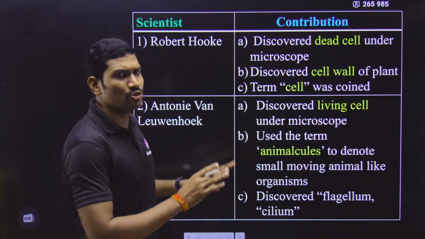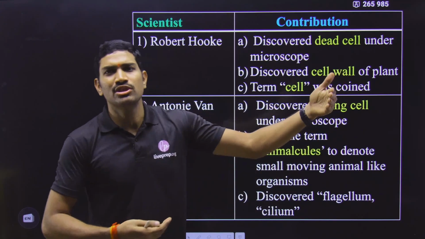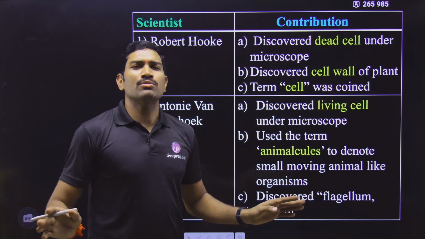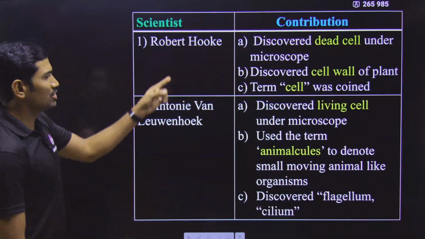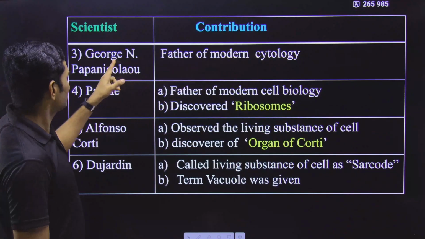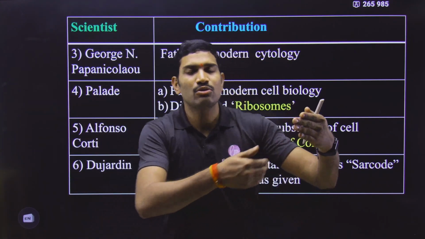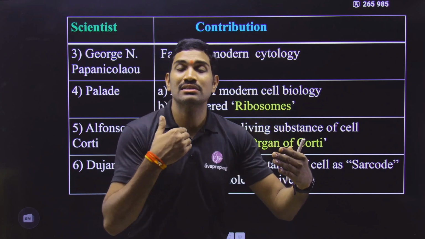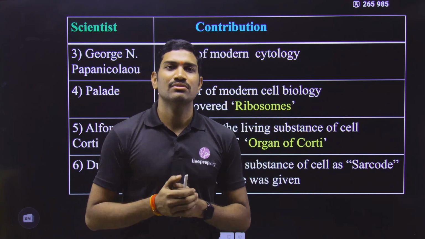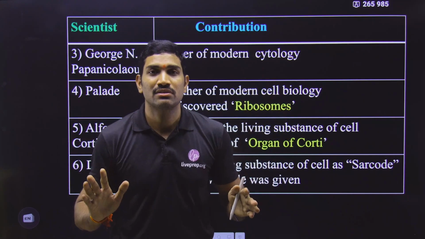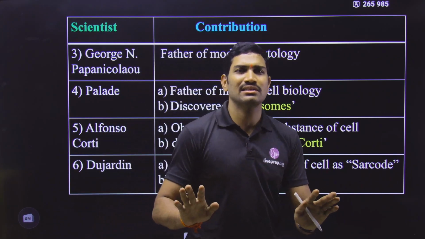I am directly telling you, this is for show only, because generally what the students think whenever they open any MCQ book is this: in any MCQ book you will see things that are not present in NCERT. So these two are important. This scientist is not needed, this scientist is not needed. But they will go through some MCQ questions, and as soon as they see an MCQ question, they will feel that our teacher did not teach this. This may be the most important one and our teacher has missed it. Please don't think like that. Please stop thinking like that.